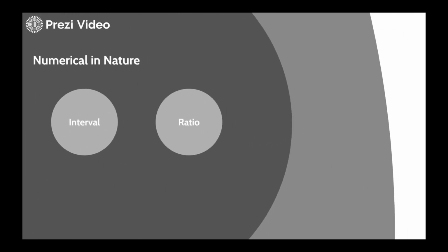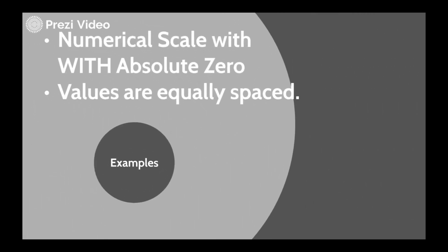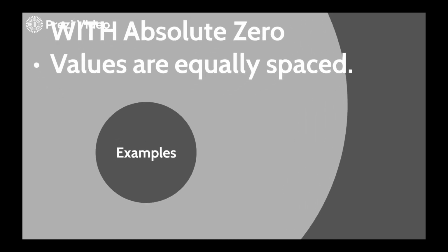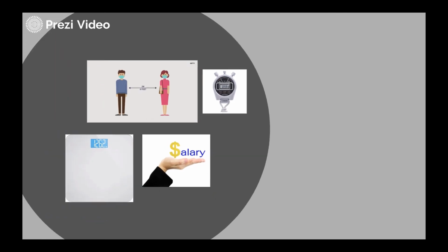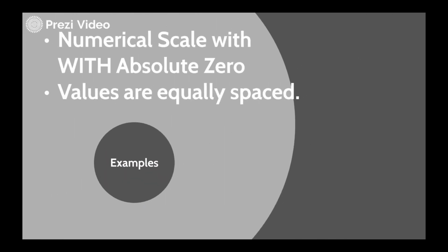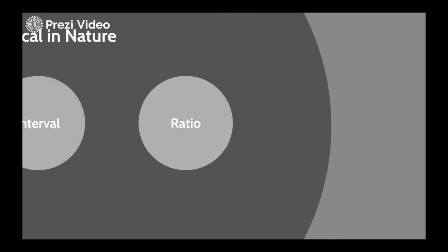And let's talk about ratio. A ratio is a numerical scale, very similar to interval, but with absolute zero. Values are equally spaced. And here are some examples: distance, stopwatch, salary or income, or weight. Things that have a starting point, and they're quantifiable with a numerical scale. So that includes some examples of a ratio.